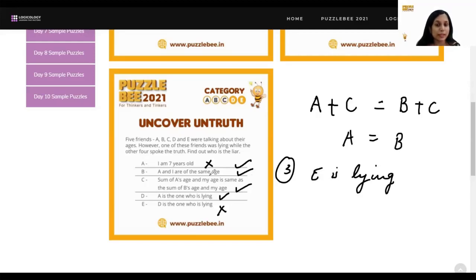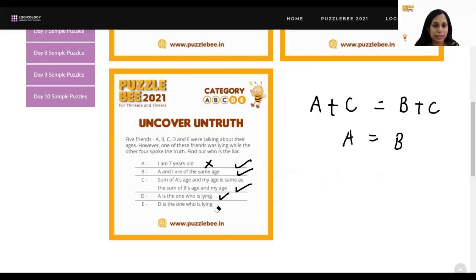Okay. So again, what happens in this case is A and E are lying at the same time. And that's something which is not correct because we know there's only one person who's a liar. All other four are speaking the truth. So if D speaks the truth, then it contradicts our given conditions. Okay. So we know that D has to be the liar. E is speaking the truth. Okay. So this assumption again goes wrong because if you just evaluate all the statements, you would realize that E is lying and A is also lying. Okay. So that's the incorrect scenario.